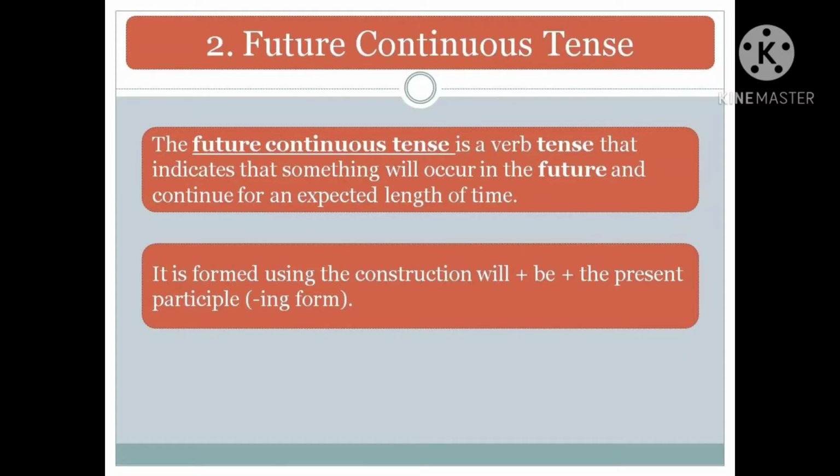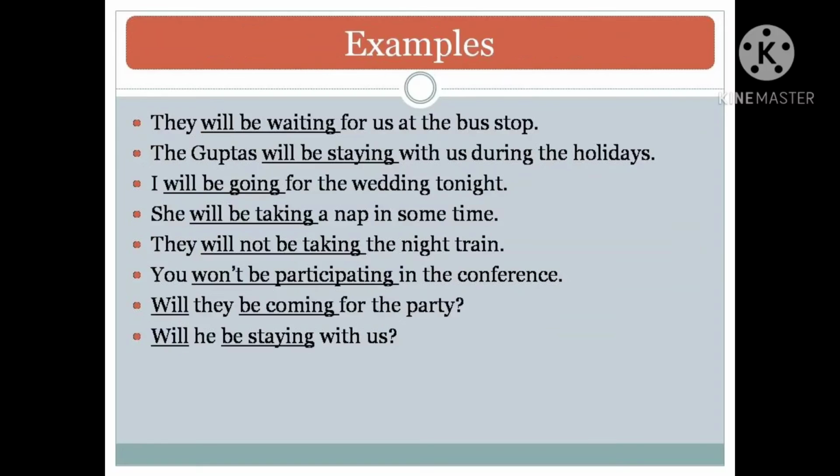Our next type is the future continuous tense. It is defined as a verb tense that indicates that something will occur in the future and continue for an expected length of time. It is formed using the construction will plus be plus the present participle, that is the ing form. Some examples of future continuous tense are: They will be waiting for us at the bus stop. The Guptas will be staying with us during the holidays. I will be going for the wedding tonight, and etc.